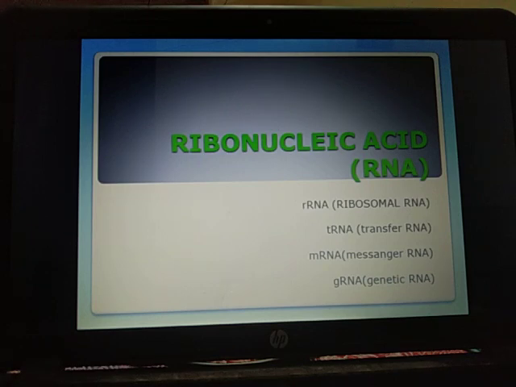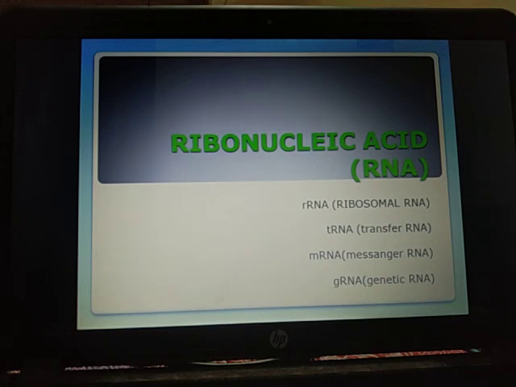There is then a small non-coding region and a poly A tail at the three prime terminus. Messenger RNA may specify only a single polypeptide or a number of them. The former is called monocistronic while the latter is known as polycistronic.